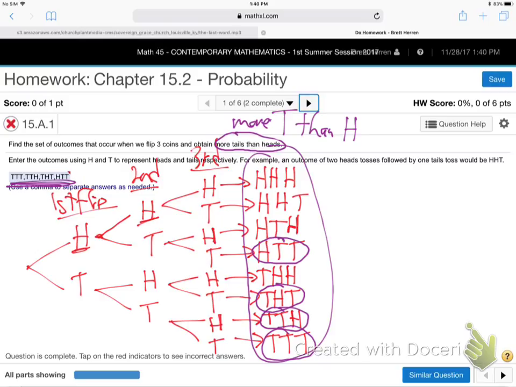No, they can ask all kinds of tricky questions. Like I could say, what's the chance of getting exactly 2 tails? How many of these 8 results have exactly 2 tails? Not 1, not 3, but exactly 2. This one, this one, this one. 3 out of 8 in that case. So it's not only 50-50, that was just a coincidence. Making sense? So there's all kinds of different questions they could ask us about this, right? Probability. All right, let's move on.